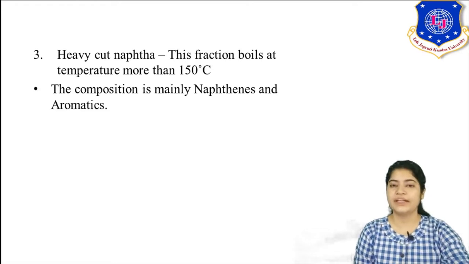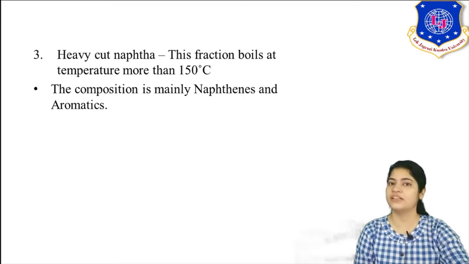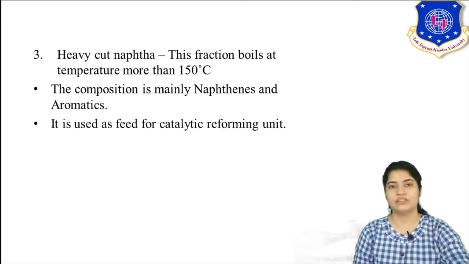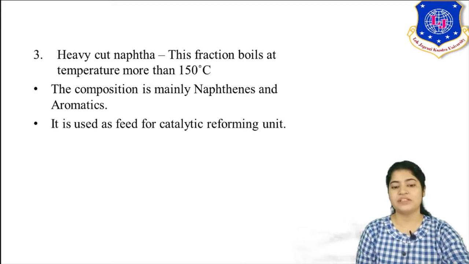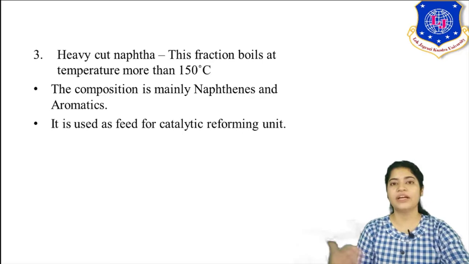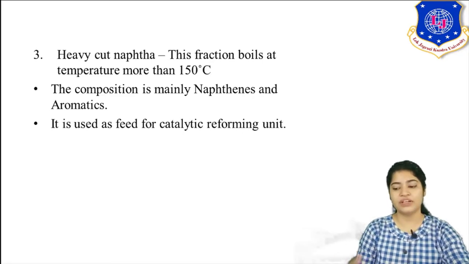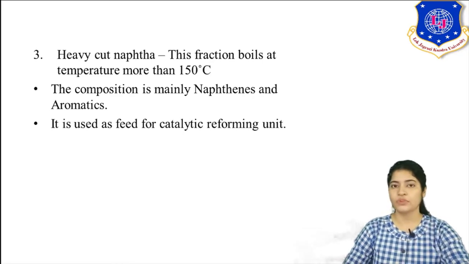Obviously, since it is heavy, high molecular weight hydrocarbons might be present in it. The composition is mainly naphthenes and aromatics. Again it is used as feed for the catalytic reforming unit. The heavy molecules of naphthene and aromatics are sent to the catalytic reforming unit, which converts them into gasoline, increasing the octane number.